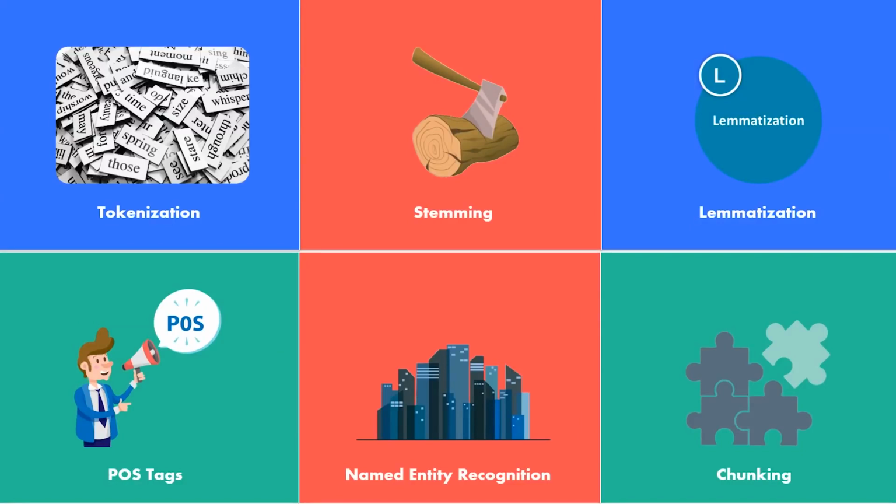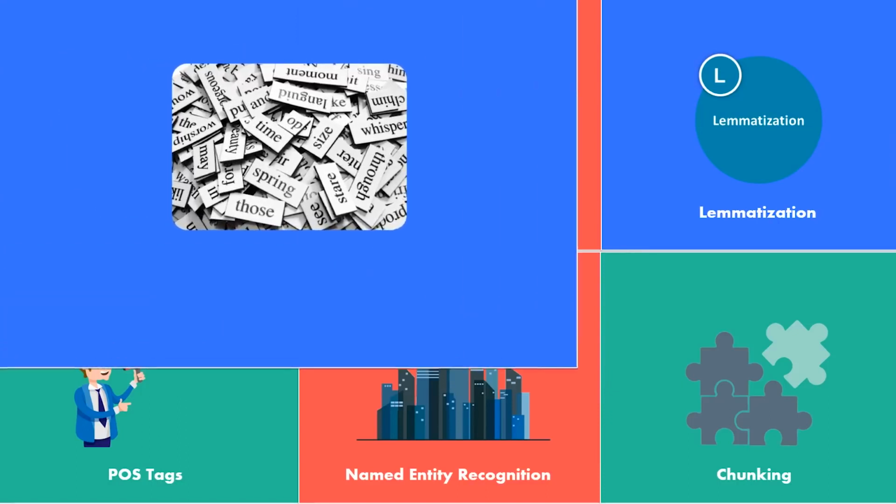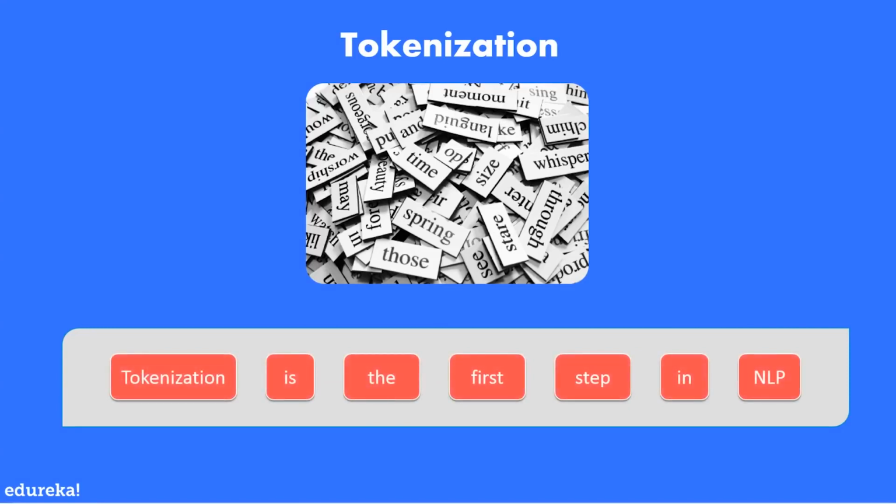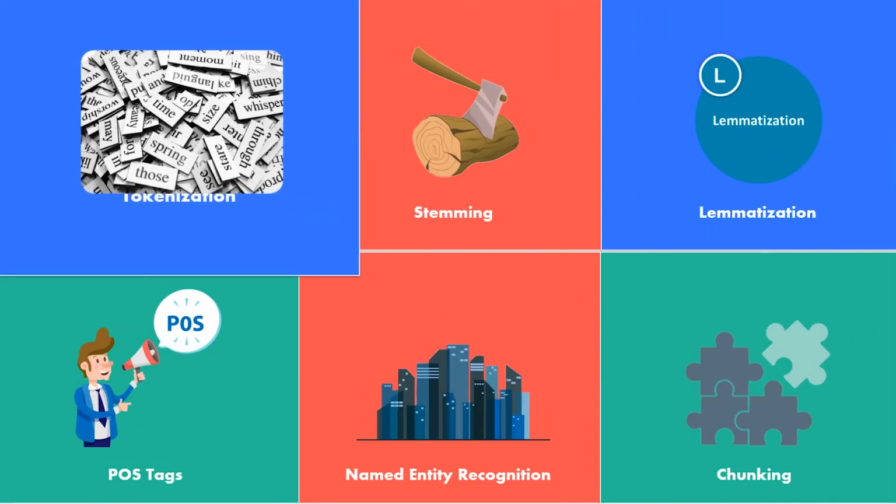Now, there are various steps involved in natural language processing, which are tokenization, stemming, lemmatization, POS tags, named entity recognition, and chunking. Starting with tokenization, it is the process of breaking strings into tokens, which in turn are small structures or units. If we have a look at the example here, the sentence can be divided into 7 tokens. Now, this is very useful in natural language processing.